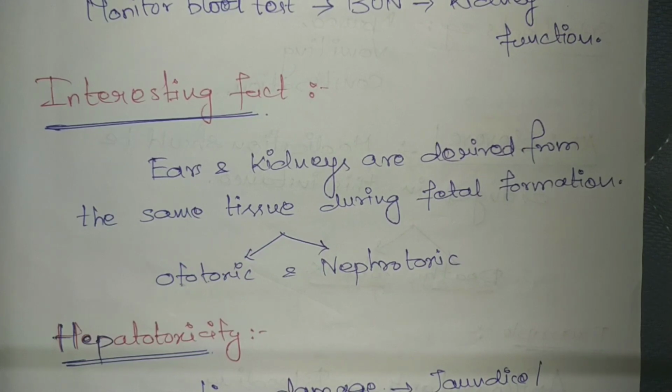Studies have revealed that there are a few similarities in the anatomical structure at the ultrastructural level between ear and kidney, and also some similarities in their physiological mechanism of fluids and in their electrolyte balance. These common functions are reflected in the similar pharmacological action of certain drugs.